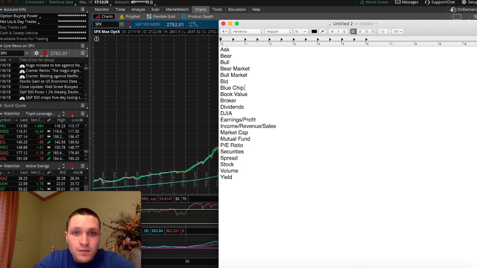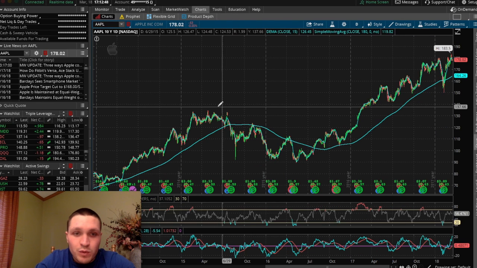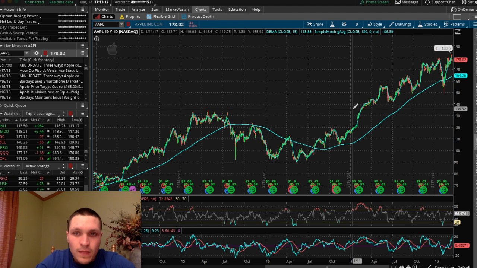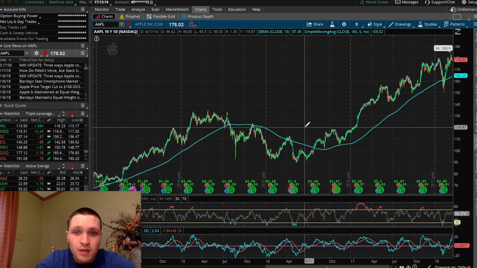Blue chip stocks. If you ever hear it's a blue chip company, it would be something like Apple. A blue chip stock like Apple is consistently paying dividends, and the dividends keep on increasing. The company's in good standing, so the company has solid earnings, keeps on paying dividends consistently, and they have a good balance sheet.